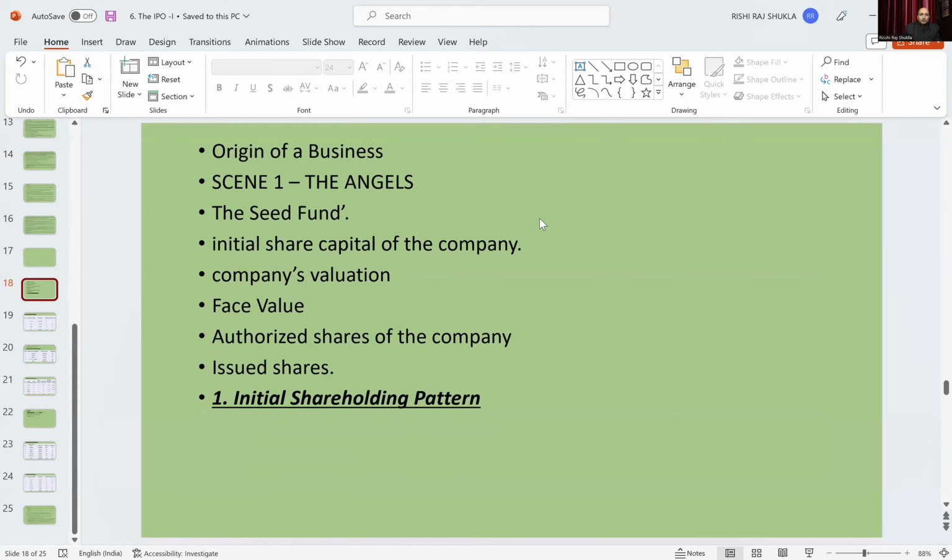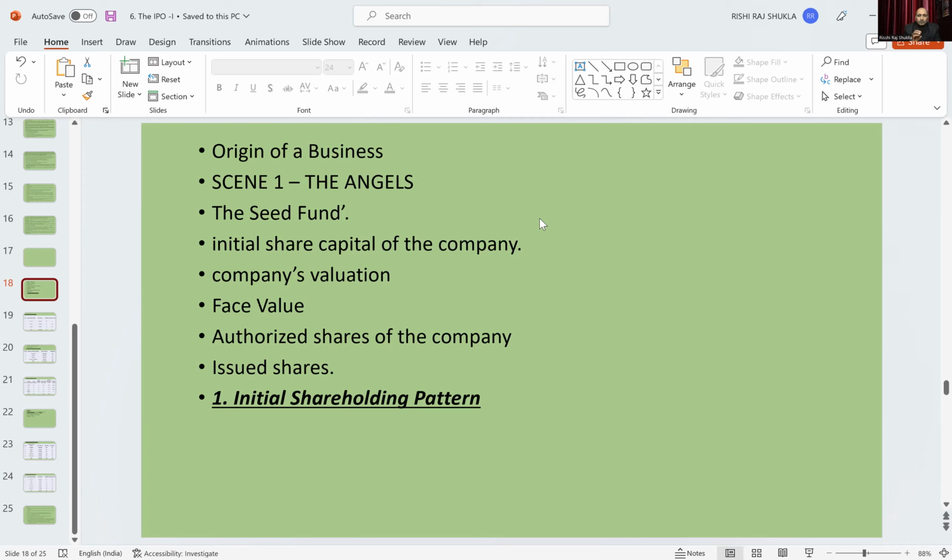Let us discuss all these things one by one. So now you would be able to understand what angels or angel fund are. Angel fund is nothing but the initial fund provided by someone when there is no revenue generation source, or at the initial stage when the business has started. They put in some money. They take risk equal to the promoter.